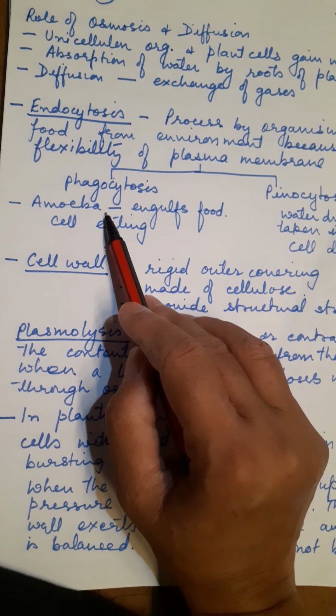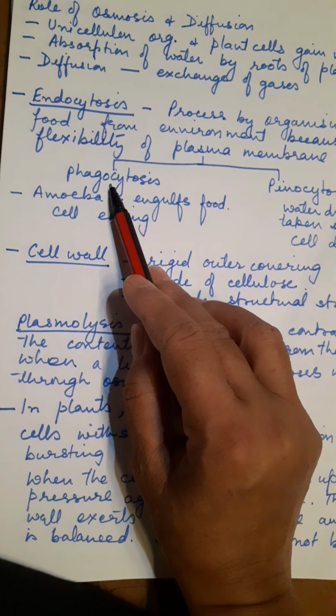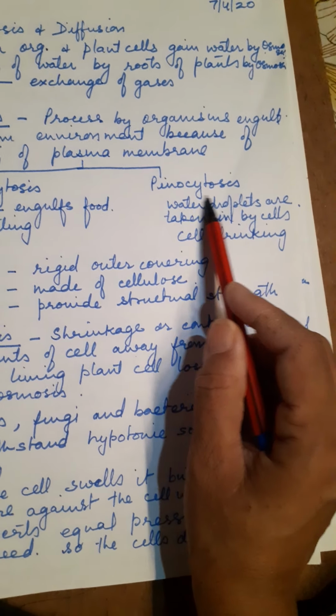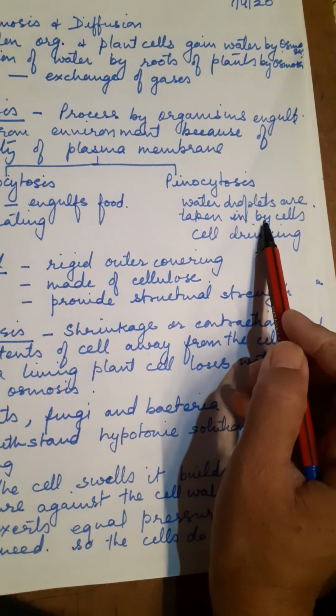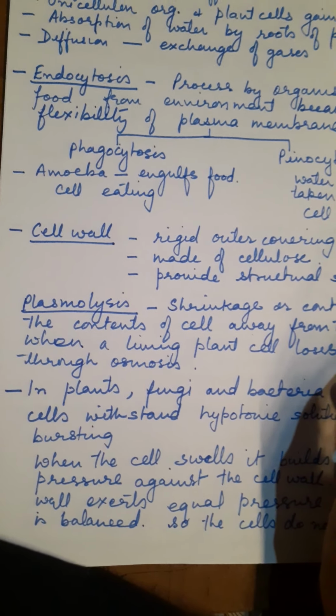Phagocytosis happens in amoeba. You must have studied in your class 8 also how amoeba engulfs its food by phagocytosis. So that is why it is also called cell eating. Whereas pinocytosis is when the water droplets enter into the living cell, and that is also called cell drinking.